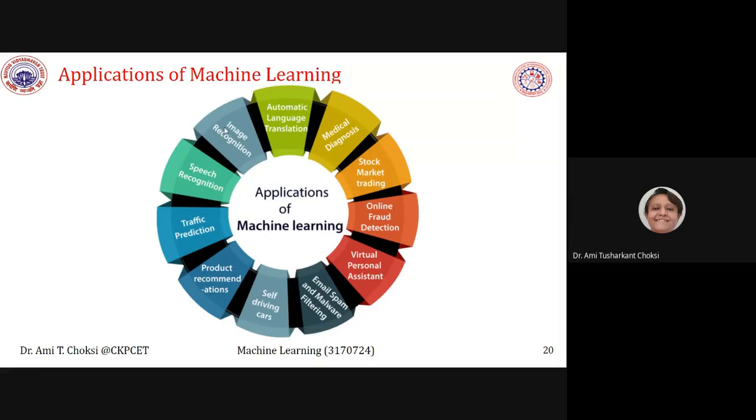Image recognition. How can we say image recognition? The first example was of the elephant. If I show you the photo of a dog, will you be able to recognize it? No, you may not be, because you may not have seen the dog before. But if you have already seen that, it is there in your knowledge, you will be able to recognize it. But if not, you will not be able to, right?